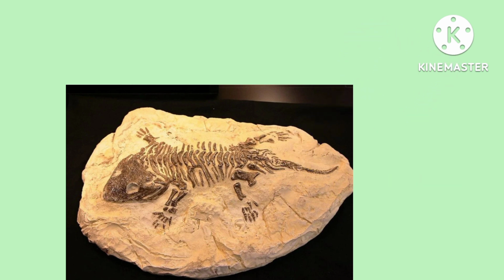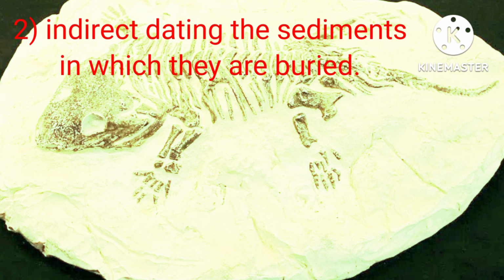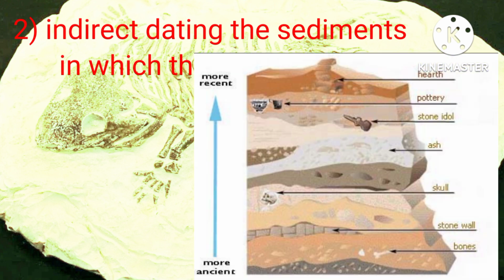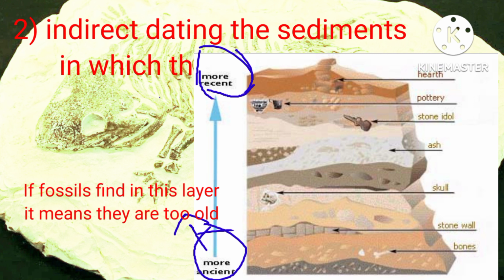The second method is indirect: dating the sediments in which they are buried. It means the layer of earth in which fossils are found. Archaeologists know how old this earth layer is, so they determine the age of the fossil using stratigraphy, the layers of earth. I know it is a bit difficult, but don't worry, you will understand this ahead in the next lectures.